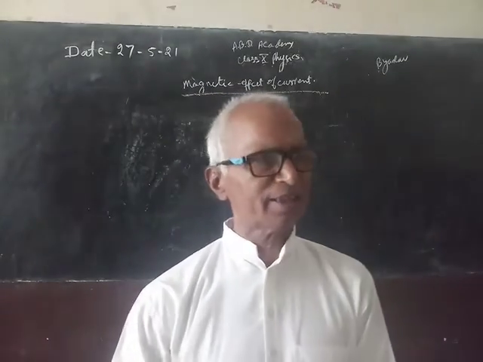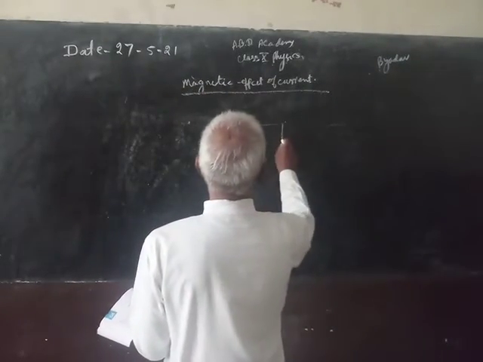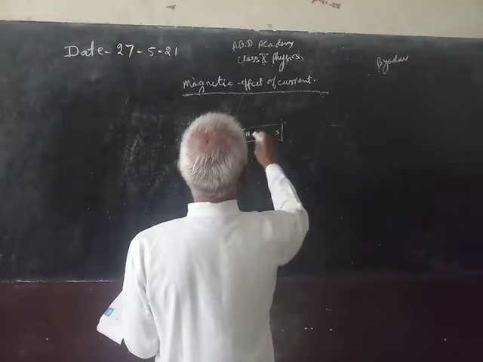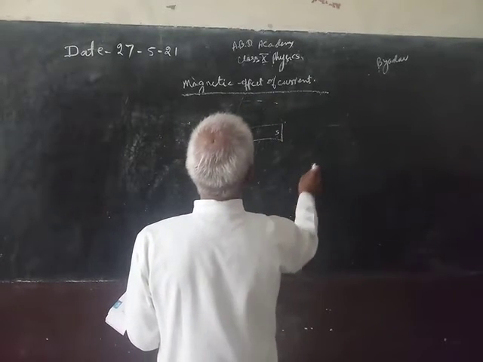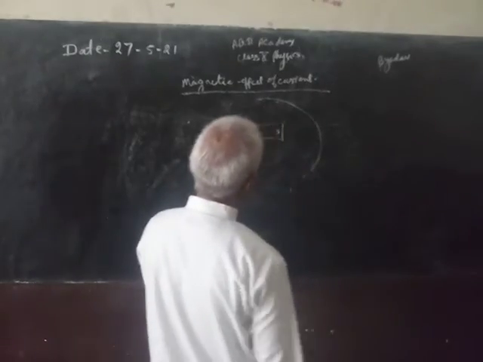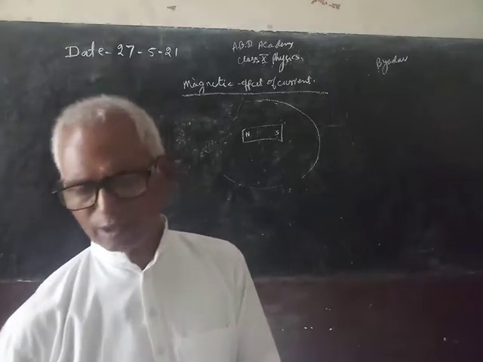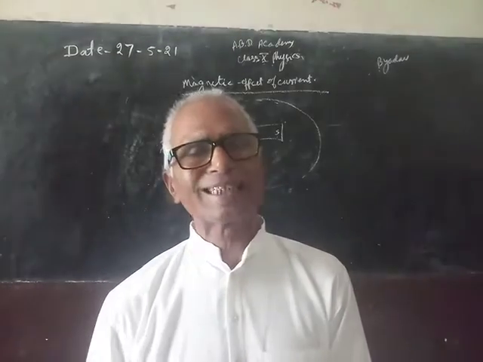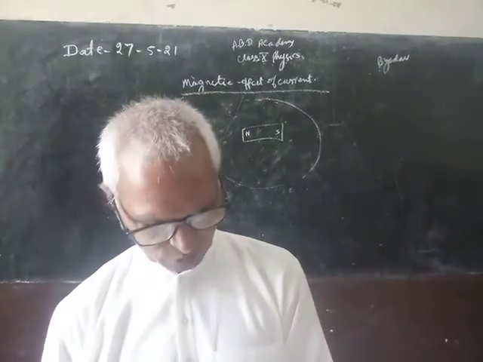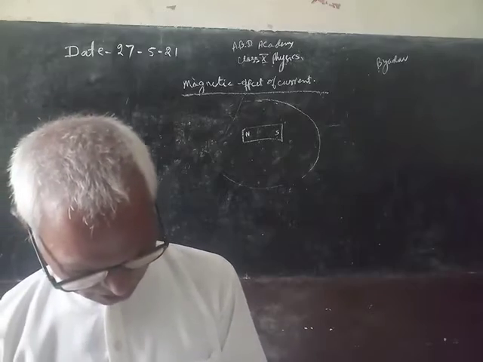Means if a magnet is there, with north and south poles, then the space within which another magnet or magnetic substance is either attracted or repelled, means experiences some force, that is known as magnetic field.